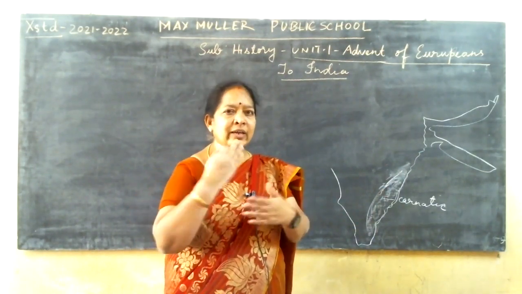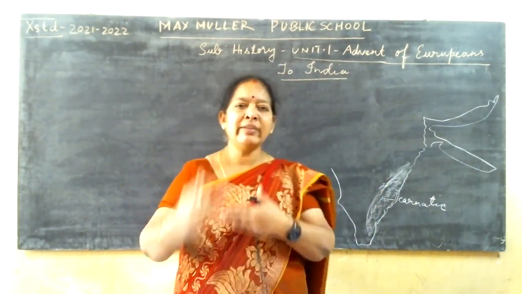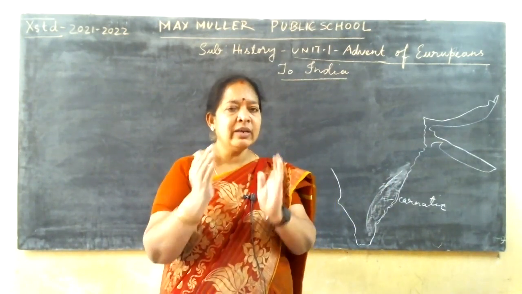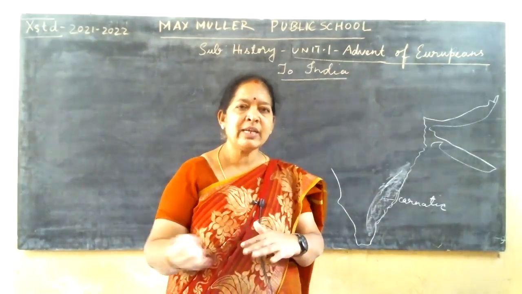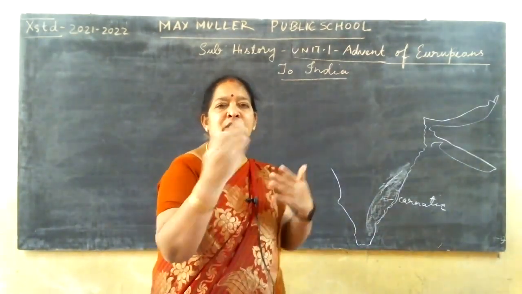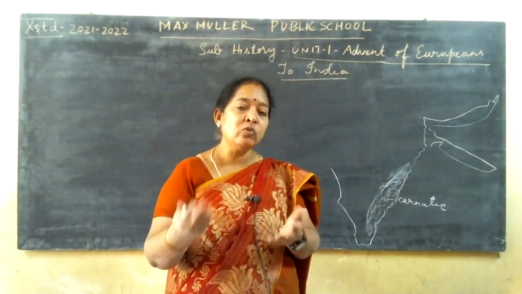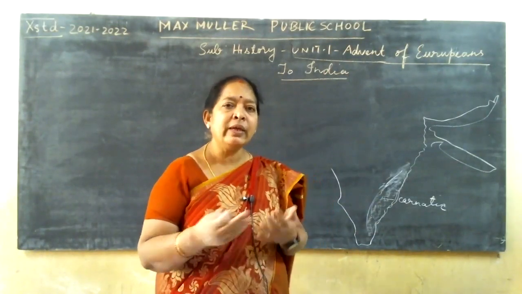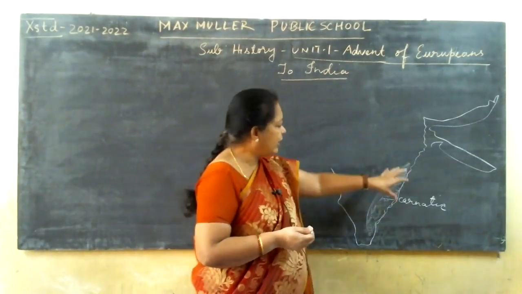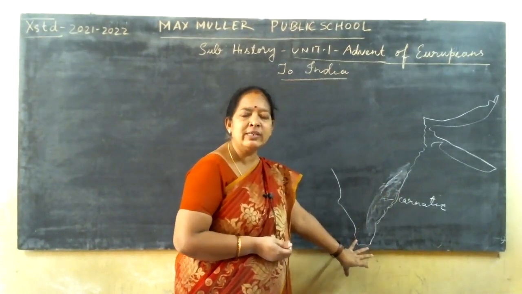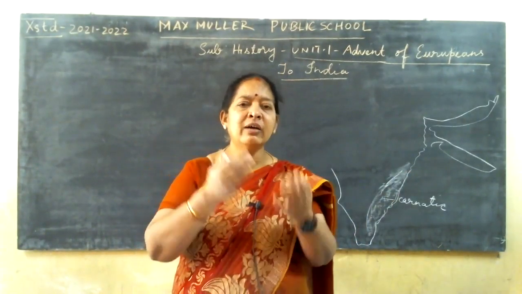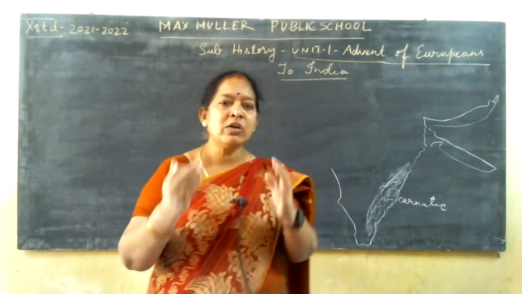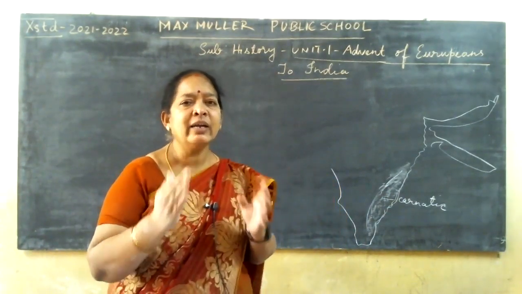The English portrayed the French as their enemies, and the French portrayed the English as their enemies. They used these Nawabs and then had control over this region. So these wars between the French and the English are known as the Carnatic wars.